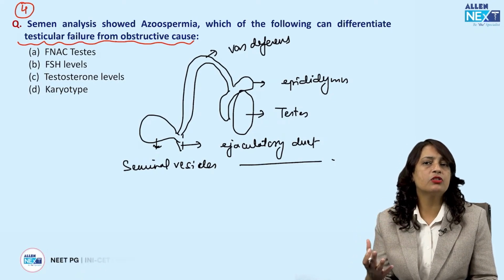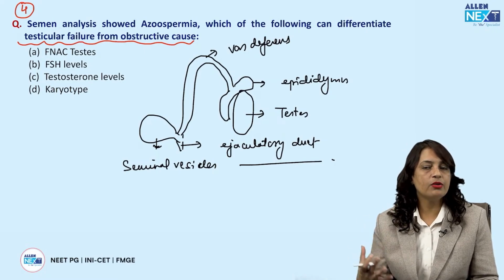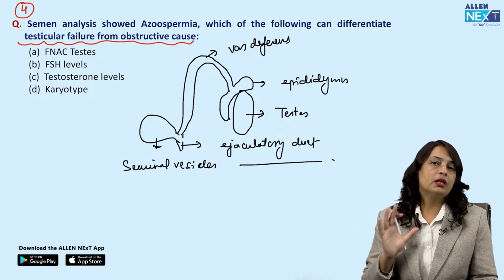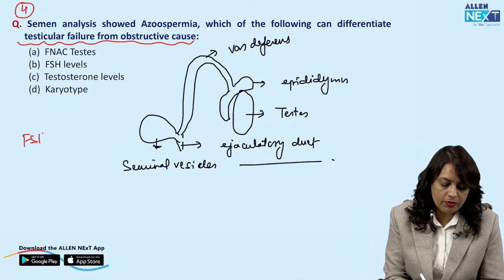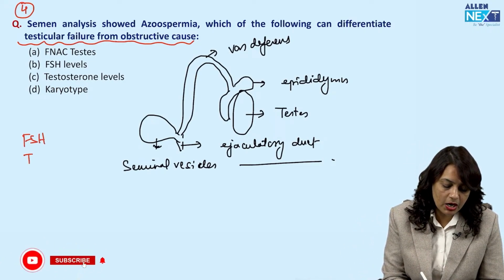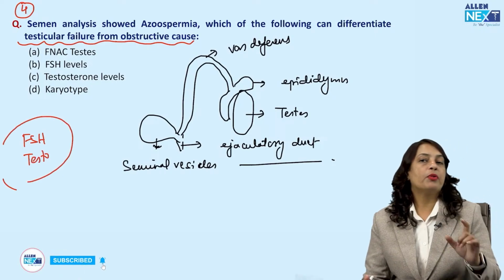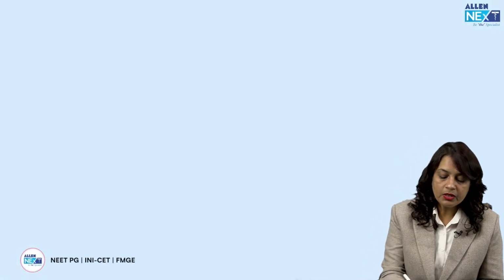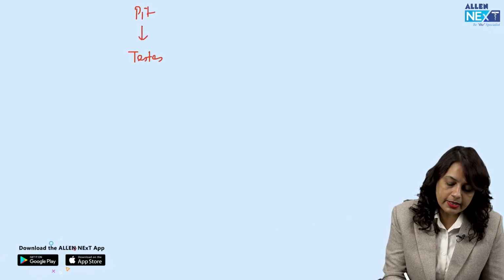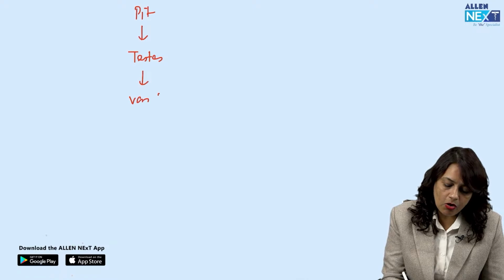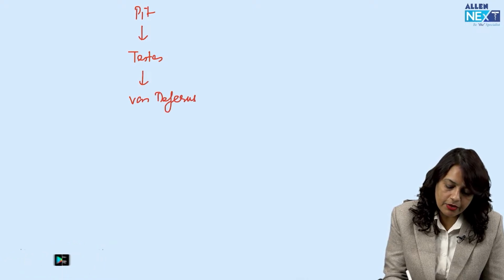Karyotyping usually is not our first step in diagnosis or management. Usually we get the hormonal levels done, FSH and testosterone levels, because we want to differentiate the level of pituitary, the level of testis and the level of vas deferens.